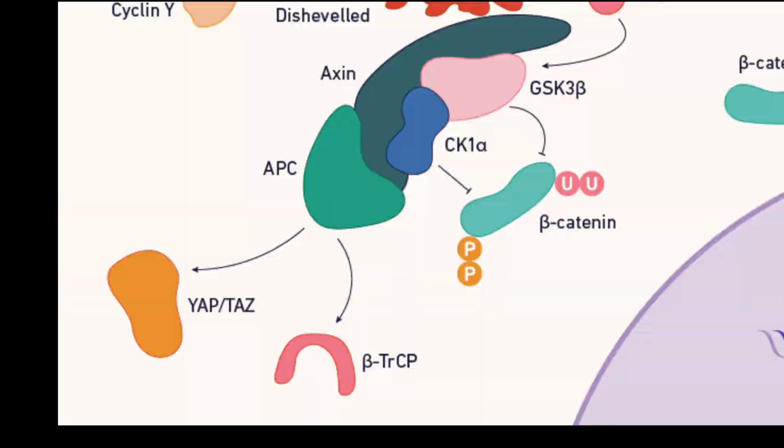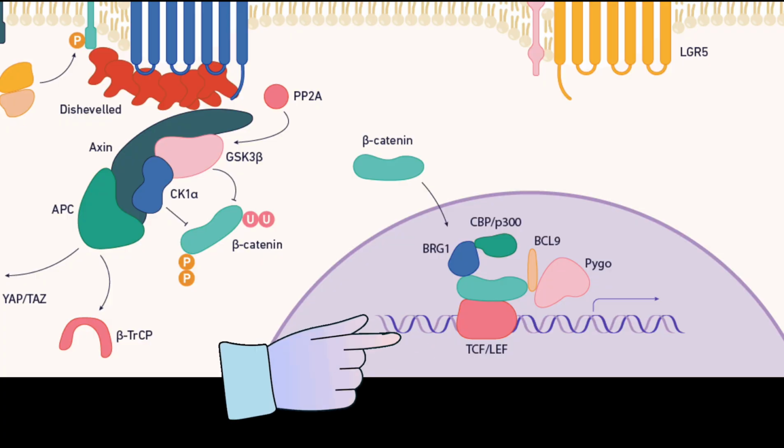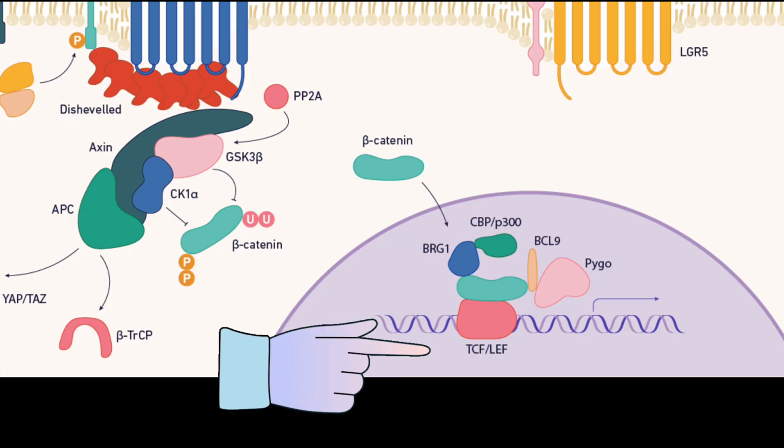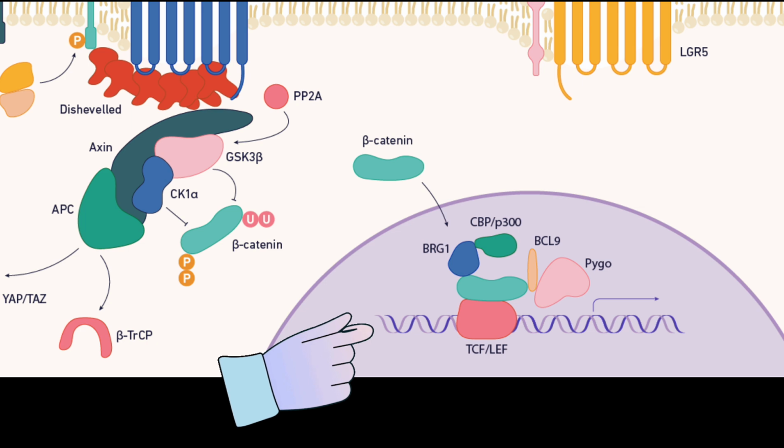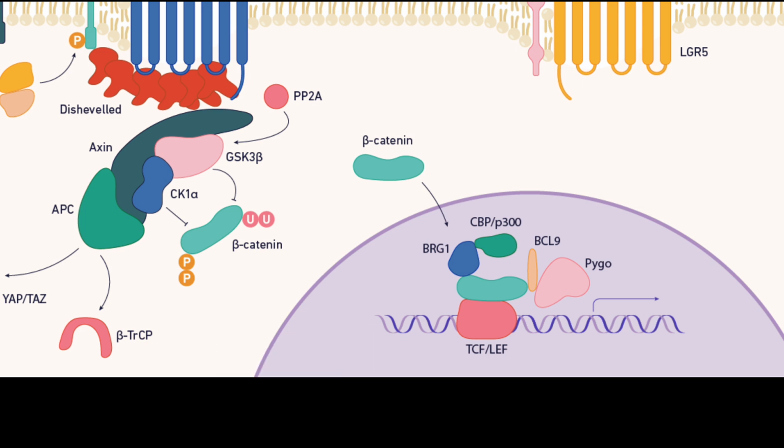Then the TCF and LEF transcription factors remain inactive. In the absence of beta-catenin, TCF, the T cell factor, and LEF, the lymphoid enhancer binding factor, both remain bound to co-repressors, for example HDACs and Groucho, leading to transcriptional repression of Wnt target genes.